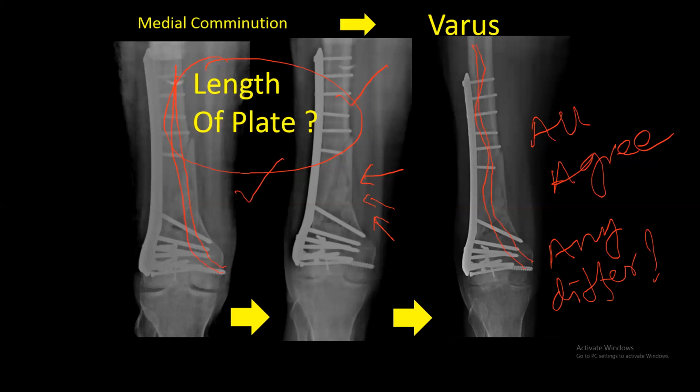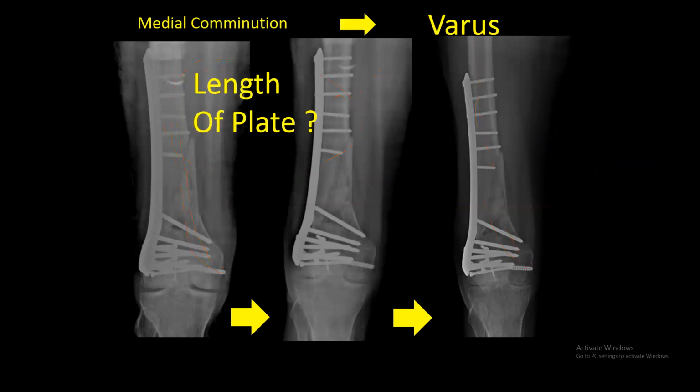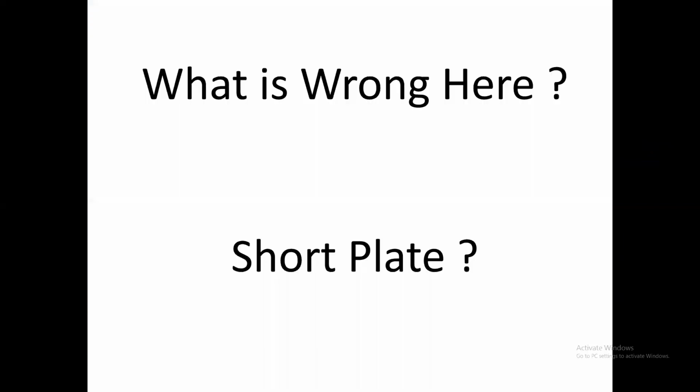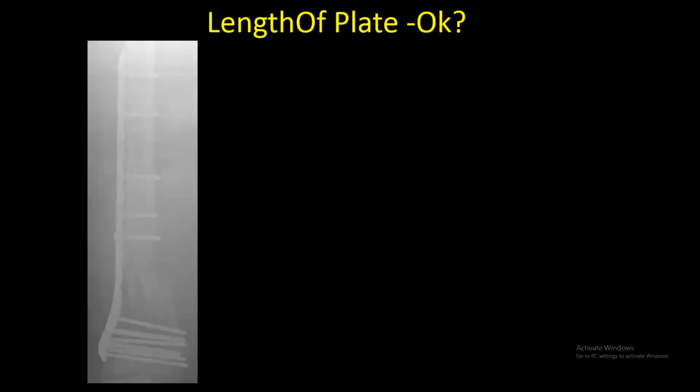So now let us see what is happening here. Now it is okay, sir? Prasad sir, do you think the length of the plate is okay, sir? Length of the plate, and as per the principle, screws are divided. Do you want a still longer plate? No, that medial side support and medial shift is there. So always, primarily you put medial support? All the fractures? Reduction is not complete. Everybody agree? Primarily you put a medial plate in such cases? So was the surgeon right here or wrong?